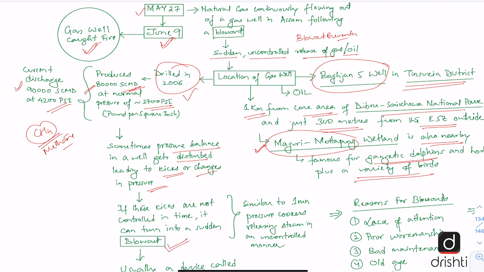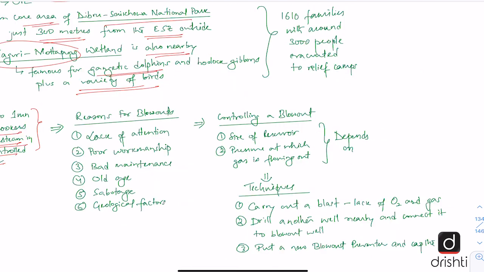which actually happened in this case. To get an idea of what this blowout is like, one can just imagine 1 million pressure cookers releasing steam in an uncontrolled manner. So that kind of gas is being released. And what is the reason for this blowout? So the reasons can be many.